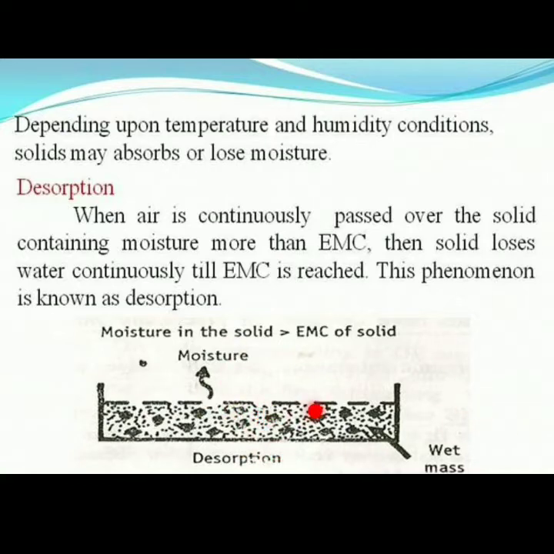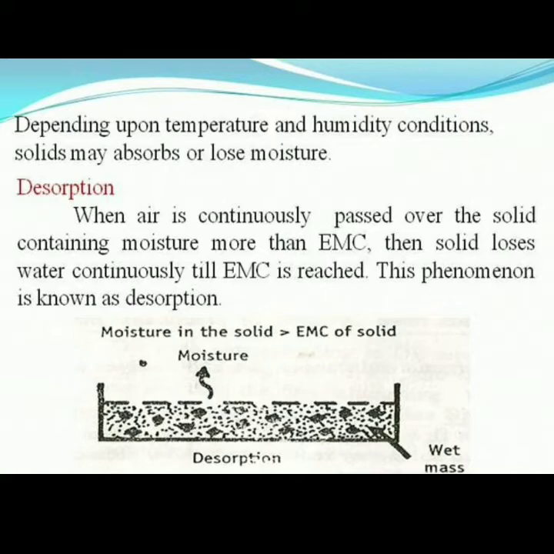An example is cloth drying. At home we dry clothes. In cloth drying, when we place the cloth in air, then due to the air the cloth becomes dry because of transfer of moisture from high pressure to low pressure, which is called desorption. Next point: the solid contains more moisture than the air, so moisture transfers from the solid to the air for equilibrium, which is called desorption.